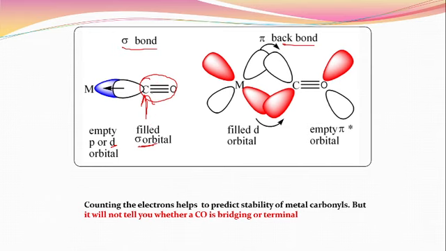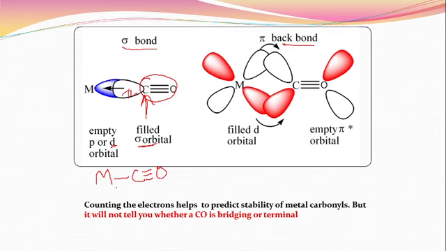Then what happens? This carbon donates its electrons to the metal atom and forms a single bond, like this. The metal forms a single bond with this carbonyl.